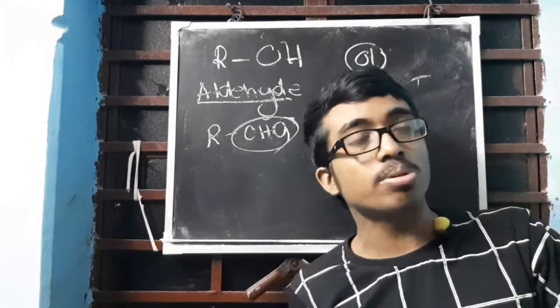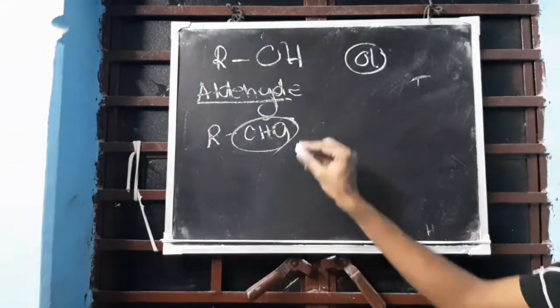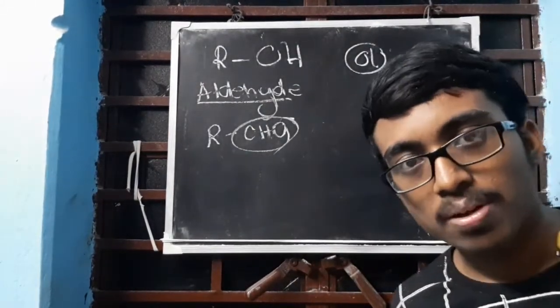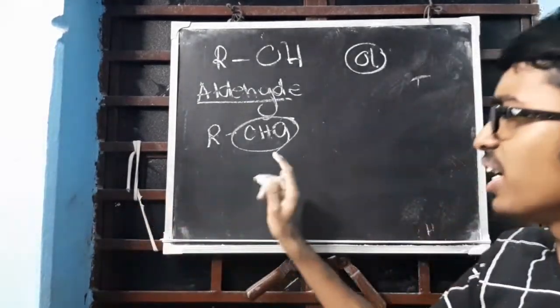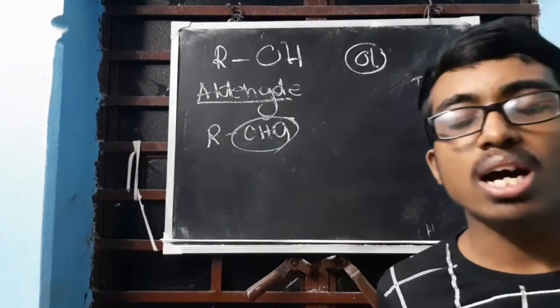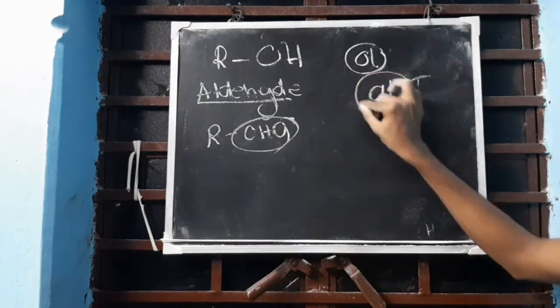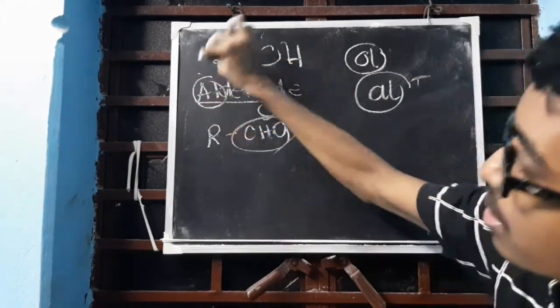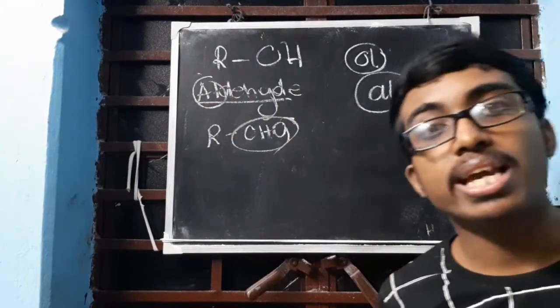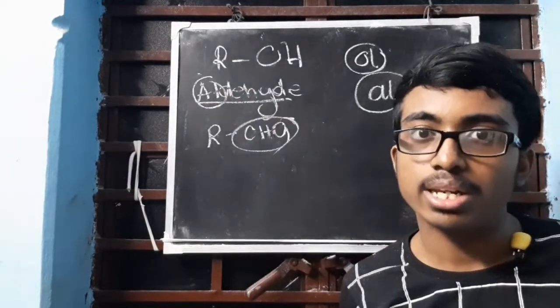In that case, there has to be something different that will be done when CHO is directly not given in the question. Clear? Basic thing is, if CHO is present, it has to be the aldehyde represented by AL. It's present in the front. Aldehydes, AL has to be mentioned when you are writing the answer.